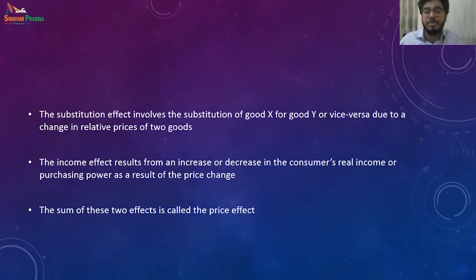Coming back to consumer behavior again. The substitution effect involves the substitution of one good, say good X, for another good, good Y, or vice versa, good Y for good X. So apple for orange, orange for apple, when there is a change in relative price. Why do they say relative price? You remember the budget line slope is Px by Py, or Py by Px. So when the price of one commodity changes, the relative price changes.